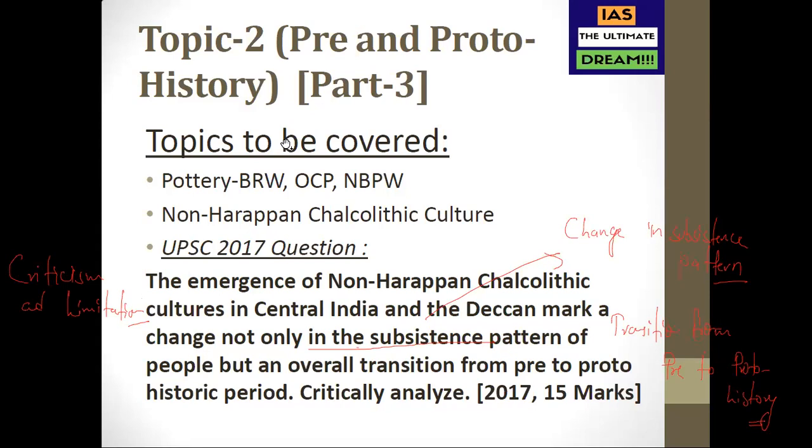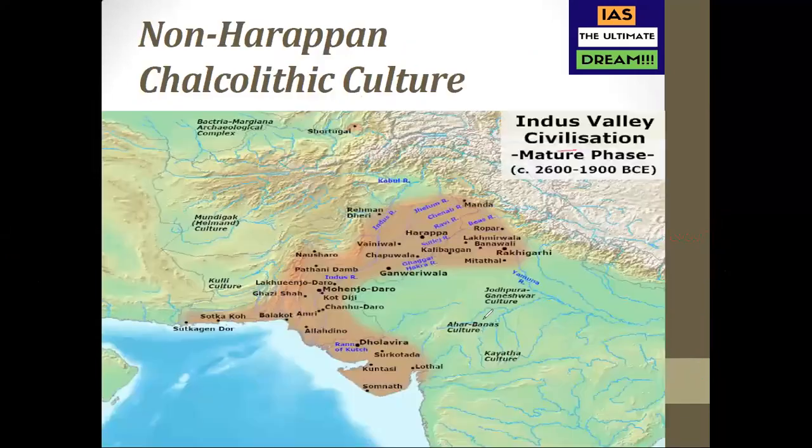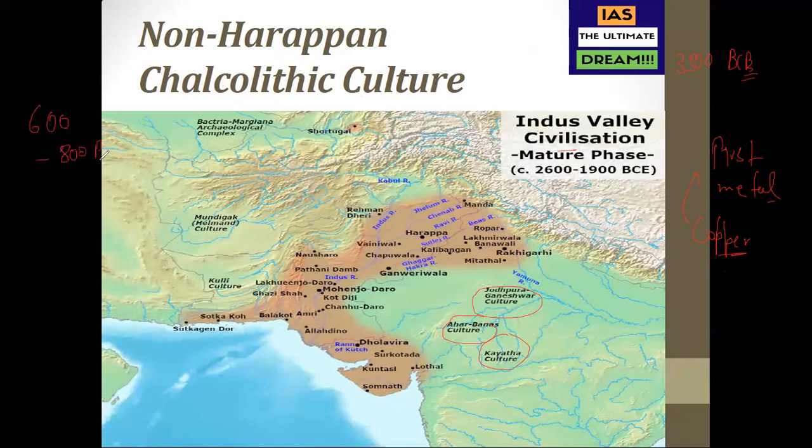Around the time when the Indus Valley civilization was flourishing, there were contemporary non-Harappan Chalcolithic cultures. Chalcolithic means copper. They were using copper, and copper was the first metal to be used prominently. Do remember, iron did not come first, copper came first. Around 3500 BC, copper was discovered. Iron was discovered much later, around 800 to 600 BC, and that led to the second urbanization.